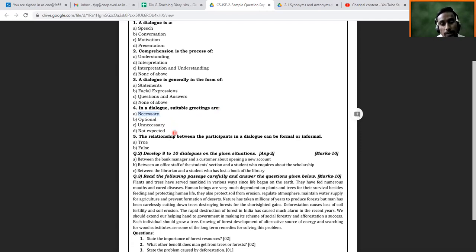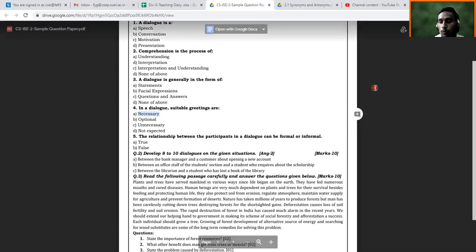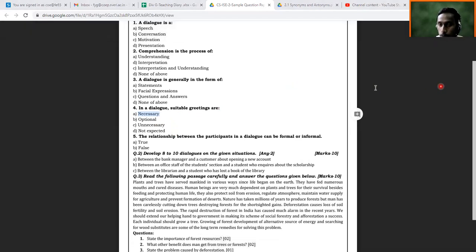Not only in this dialogue, but imagine that if you are going to talk to a teacher, and start your conversation, first of all, greet them: good morning, good afternoon, good evening, as per the time of the day, and then continue with what you want to talk about to that particular person. So greetings are necessary in all types of communication, with friends, in informal situations, with your boss, with your seniors, with your colleagues. Everywhere greetings are necessary.